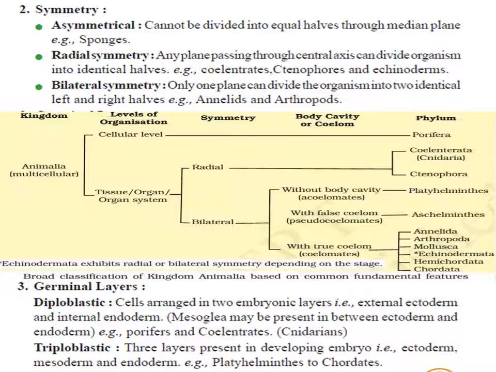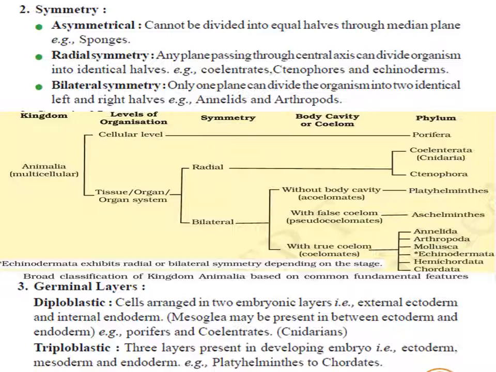Asymmetrical organisms are the members of phylum Porifera. Radial symmetry is found in the members of Coelenterata, Ctenophora and Echinoderms, whereas bilateral symmetry is found in the annelids and arthropods. Okay. Now the next basis of classification is the germinal layers.